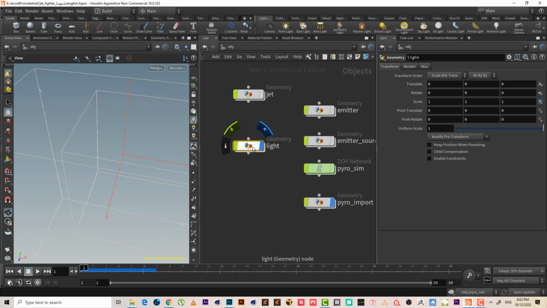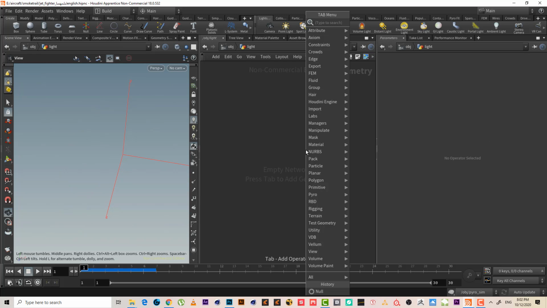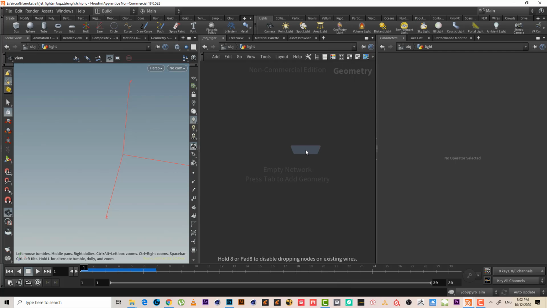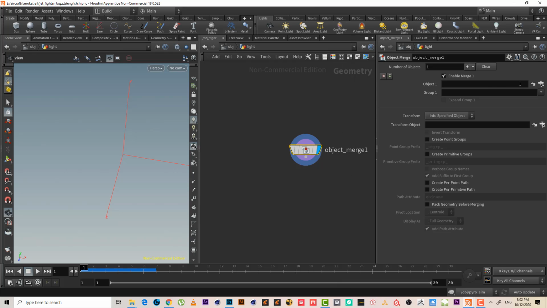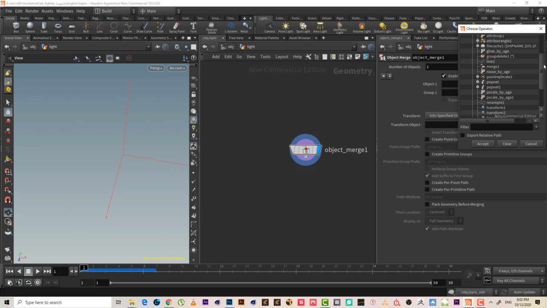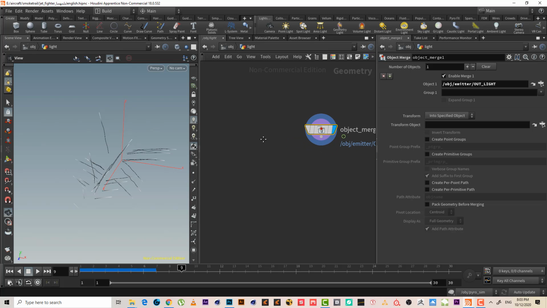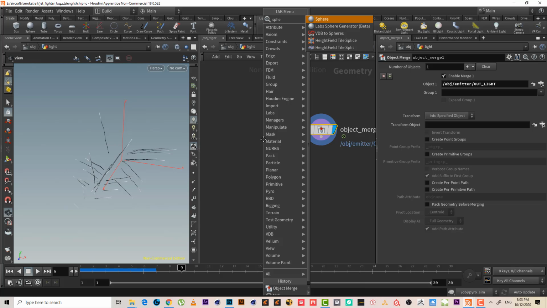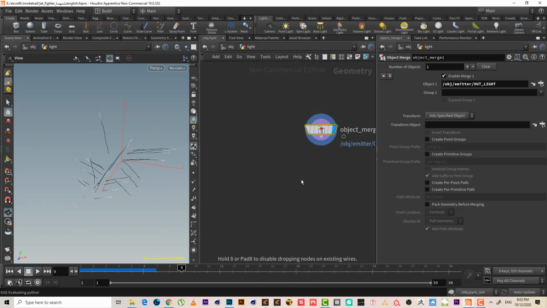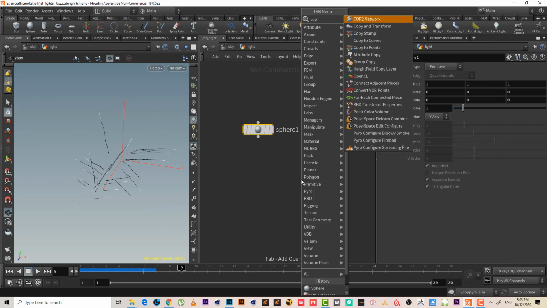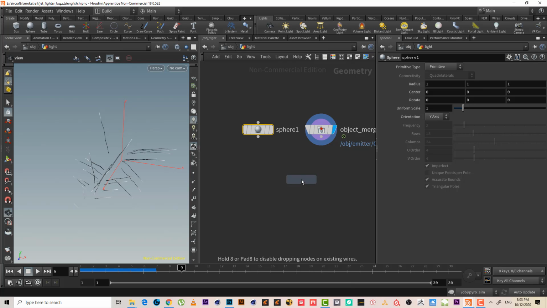Okay, let's get inside here. Let's first make an object merge. Let's bring in what we did here, outlight, right? So now we have the same lines that we had before. Next, let's make a sphere and let's make a copy to points.